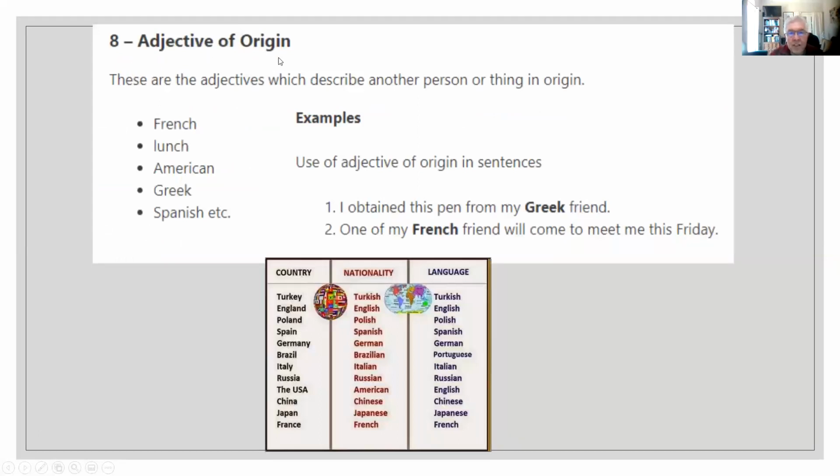Adjective of origin. They describe the origin of a person or thing. For example, people from Turkey are Turkish. The people from England are English. The people from Brazil are Brazilian. The people from Japan are Japanese. Here we have an example. I obtained this pen from my Greek friend.